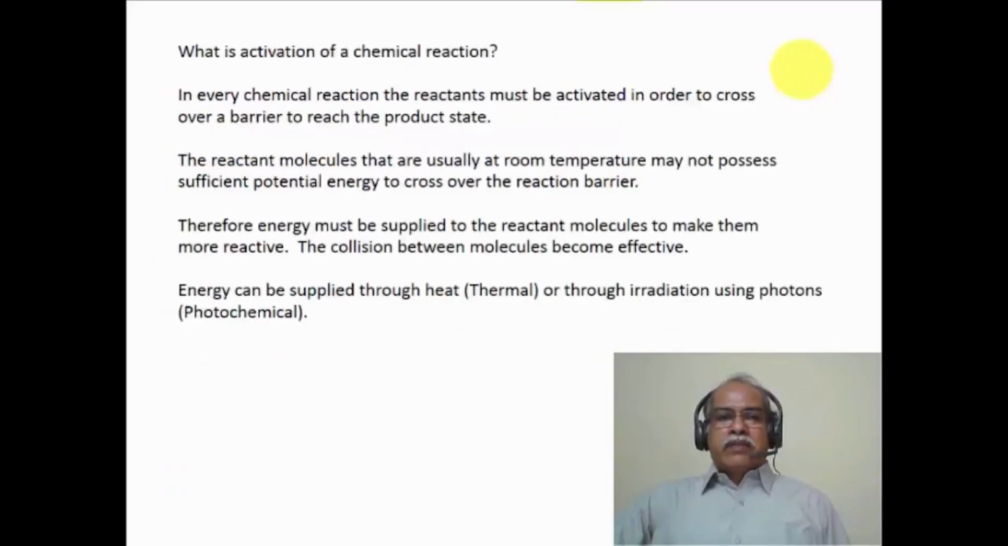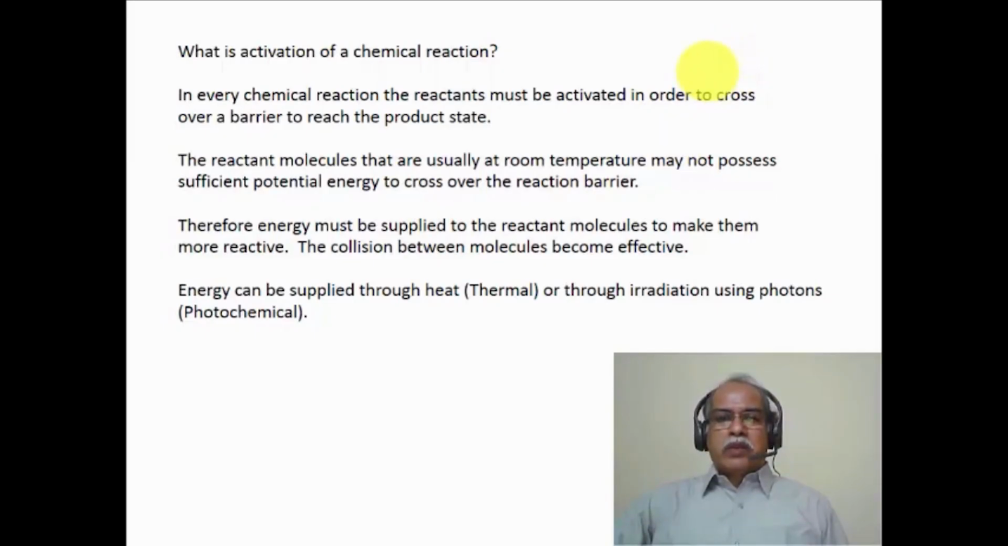Now, what is an activation of a chemical reaction? You know that certain chemical reactions take place spontaneously at room temperature. Some of them take place even at very low temperature. And some reactions need to be given some kind of an activation like heat or light to be able to come over the barriers that they pose. In every chemical reaction, the reactant must have some activation, or it should be activated enough to cross a barrier so that it can reach the product state. And this is essentially dictated by the transition state theory or the activated complex theory of chemical reactions.